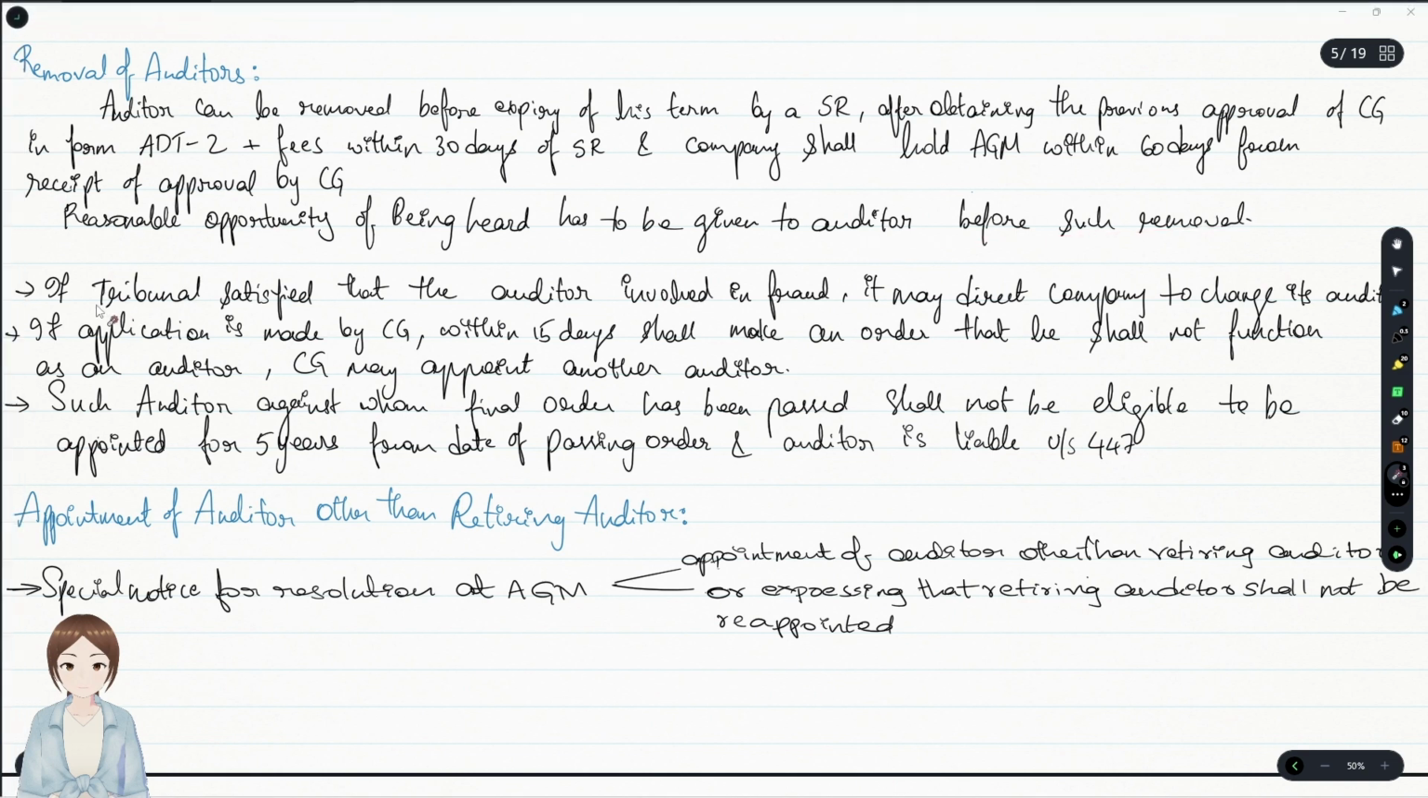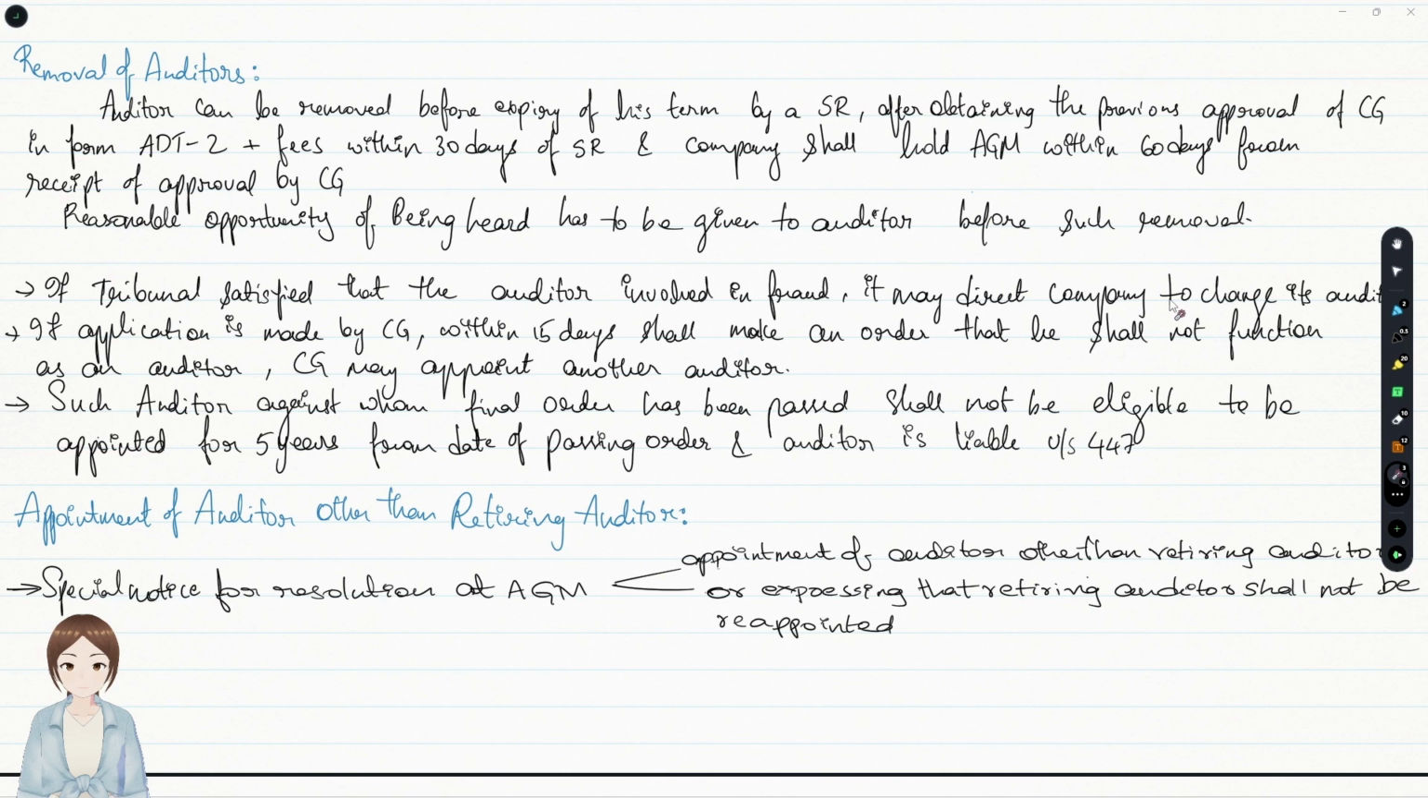Okay. If the Tribunal is satisfied that the auditor is involved in fraud, it may direct the company to change its auditor. How does the Tribunal know that the auditor is involved in a fraud or not? Inspection, investigation, inquiry, the chapter in law, right? From there, the Tribunal is satisfied that the auditor is involved in fraud and it may direct the company to change its auditor.